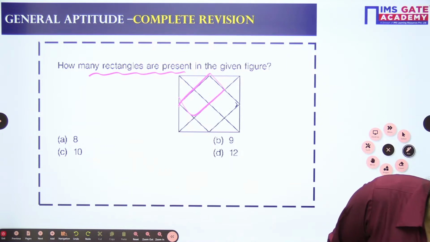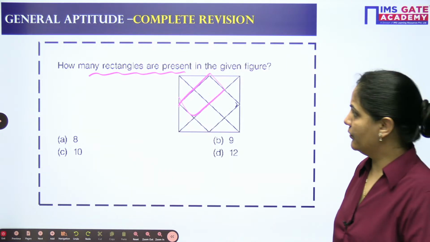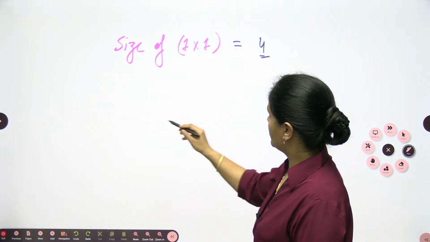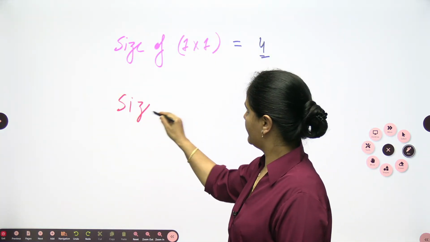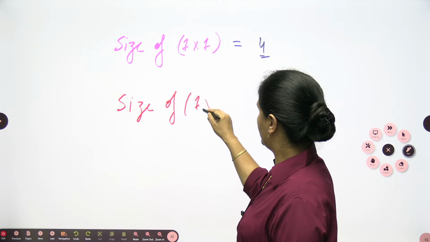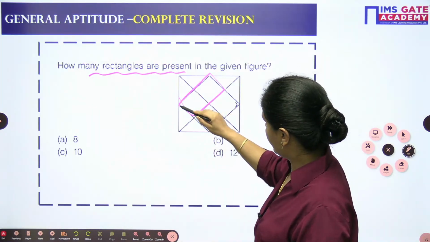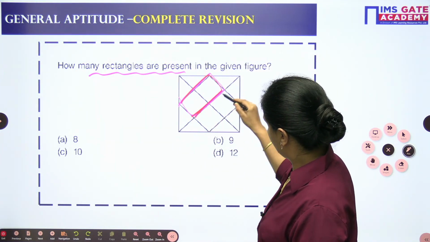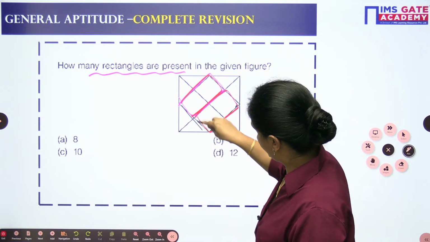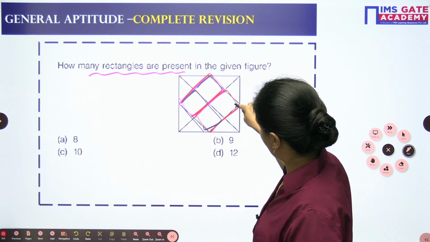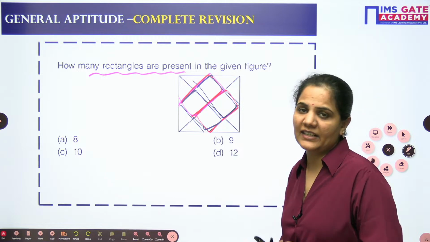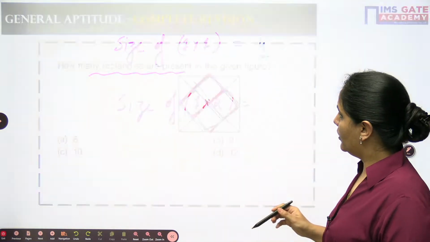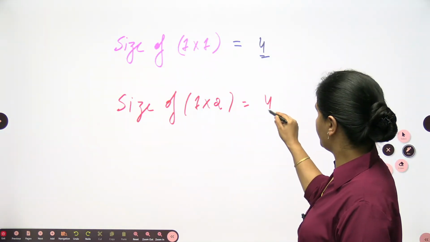ठीक है. So we can go with the 1 cross 2. So next will be the size of 1 by 2. So 1 by 2 rectangles, I can see this is 1, this is 2, this will be 3, this will be 4. So 4 rectangles, triangle nahi, rectangle. 4 rectangles we are having of 1 cross 2.